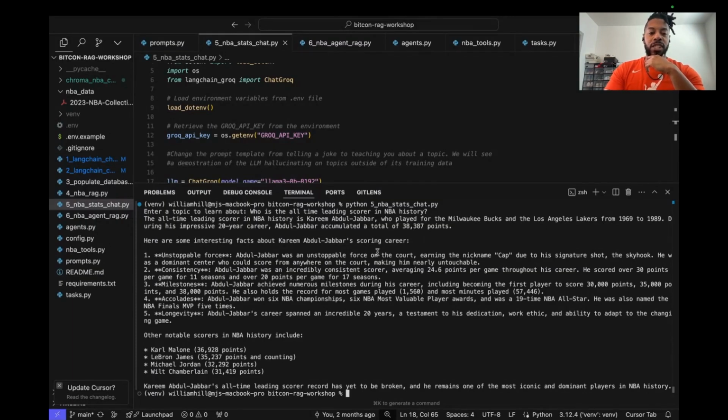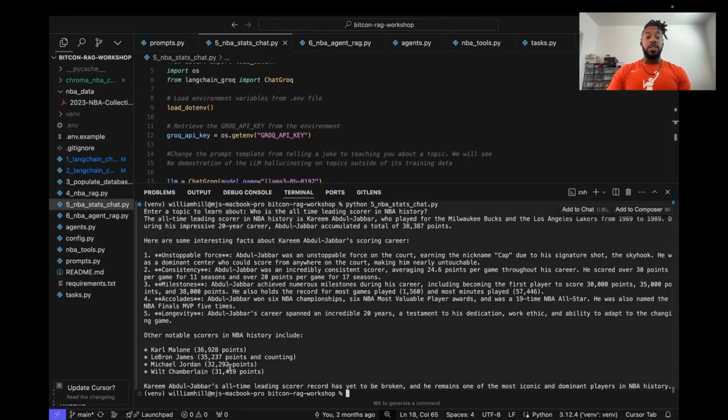So we have reached the edge of the knowledge, at least on this particular topic, of what this model knows about. Because this hasn't been true for almost 2 years. We can even see it actually referenced LeBron James in this answer. It says 35,237 and counting. So this model had to be trained a while ago, because obviously LeBron has surpassed the 38,387 mark. So we see this is quite old, at least in the answer they gave here.